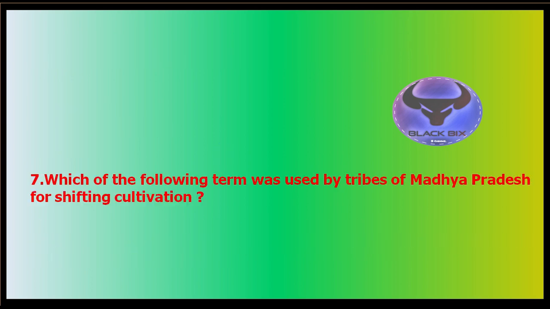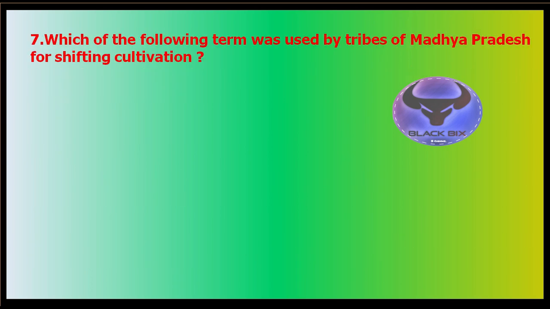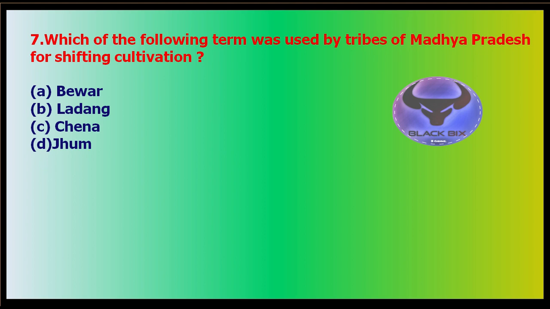Question number 7 is: which of the following terms was used by tribes of Madhya Pradesh for shifting cultivation? What term did they use? Your options are Bewar, option B is Ladang, option C is Chena, and option D is Jhum. And your time starts now.